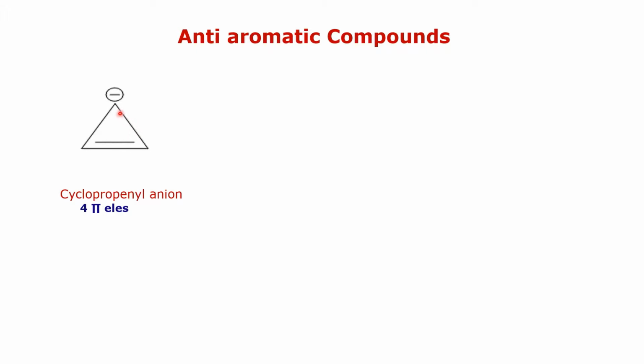This is the cyclopropenyl anion. In that case, all carbon atoms are in the sp2 hybridization state. There is a conjugation, but there are 4 pi electrons, that is 4n pi electrons, and therefore that compound is an anti-aromatic compound. In the case of the cyclopentadienyl cation, there are 4 pi electrons. This is a cyclic planar conjugated system.